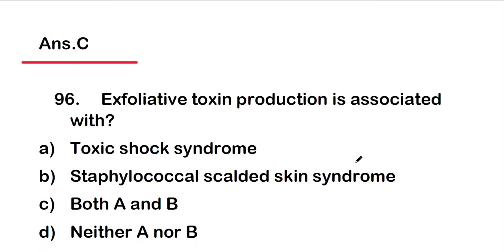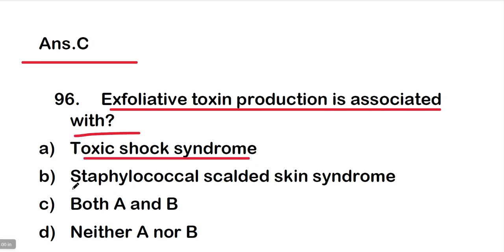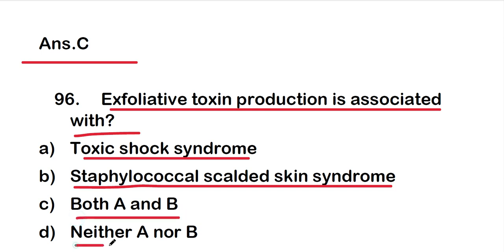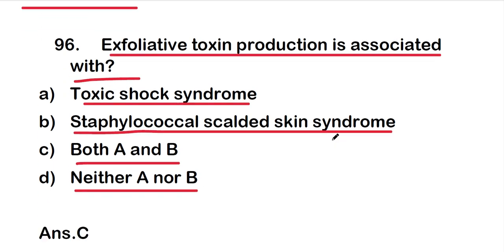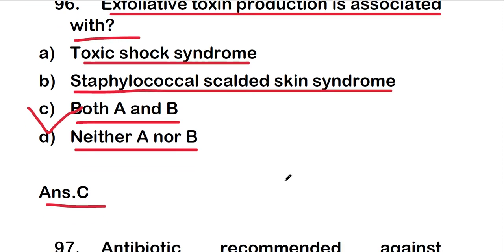So move on to question number 96, that is exfoliative toxin production is associated with option A, toxic shock syndrome, option B, staphylococcal scalded skin syndrome, or option C, both A and B, option D, neither A nor B. And the right answer about the exfoliative toxin production is option C, that is both A and B, that means toxic shock syndrome and staphylococcal scalded skin syndrome.